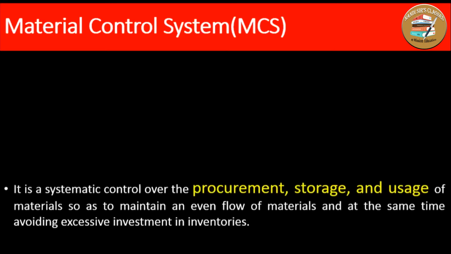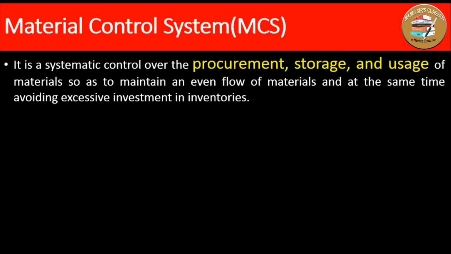Now, in order to control the cost of material, a big manufacturing organization sets up a material control system, and they try to control the material cost. So, just briefly, let us understand what we mean by material control system. It is a systematic control over the three stages, as I already discussed in the previous slide. It's a systematic control over the procurement, the storage, and the usage of material.